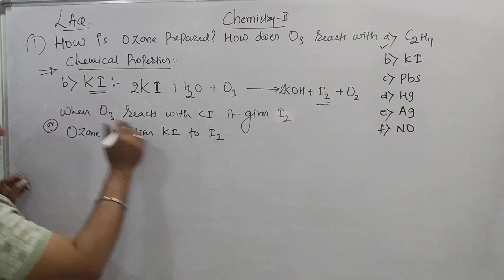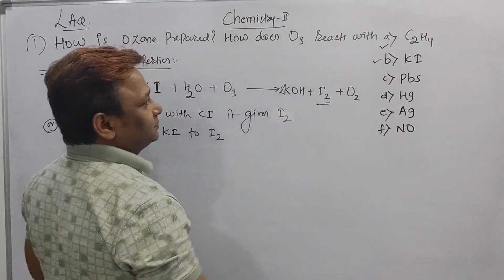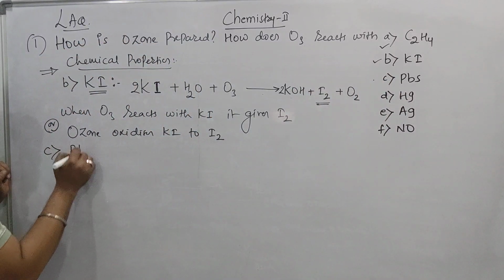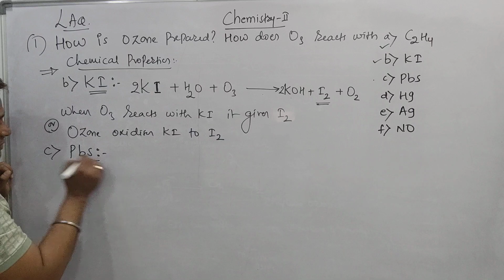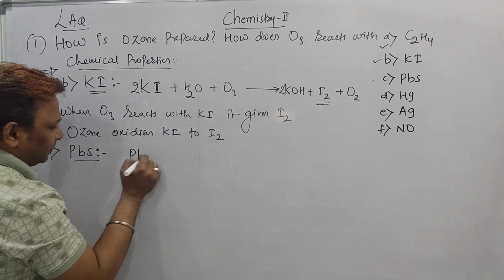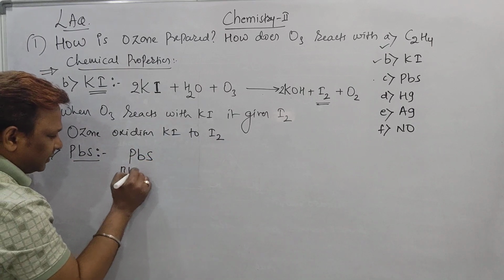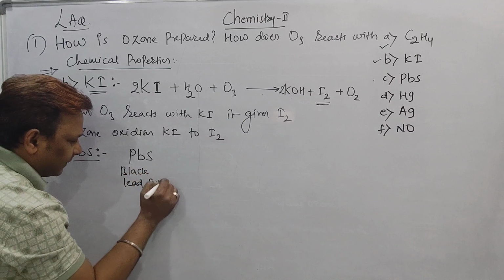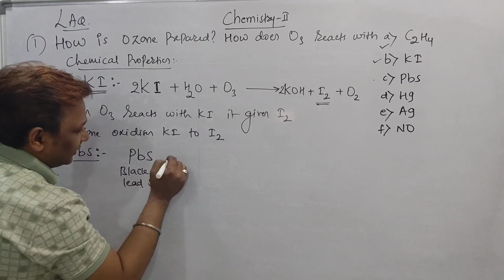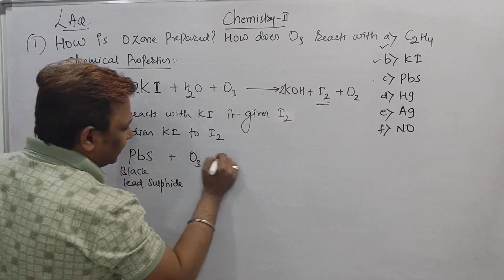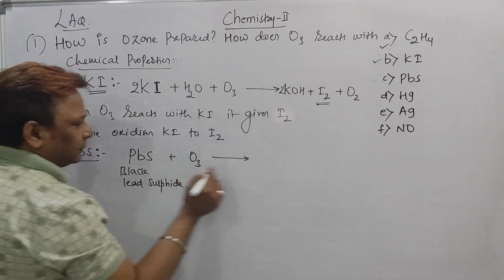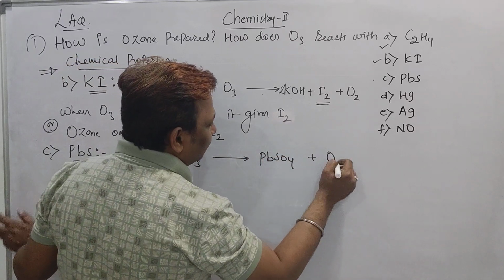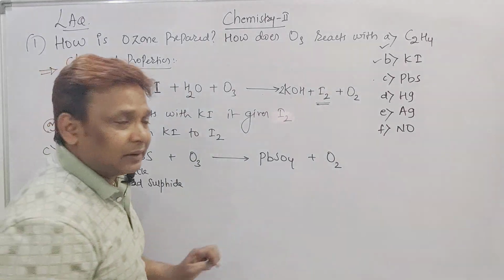It is a second property of ozone with KI. Third one, PbS. It is called black lead sulfide. It reacts with ozone, and this ozone will convert this PbS into PbSO4 plus the remaining is O2. Beta, for this one, please remember one reaction.